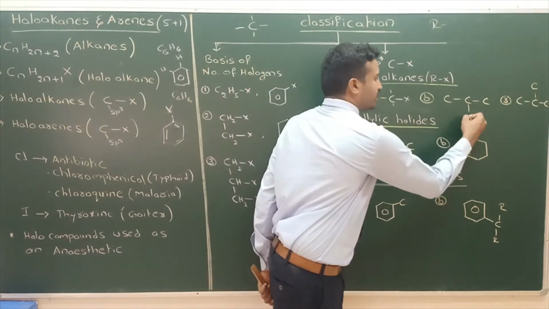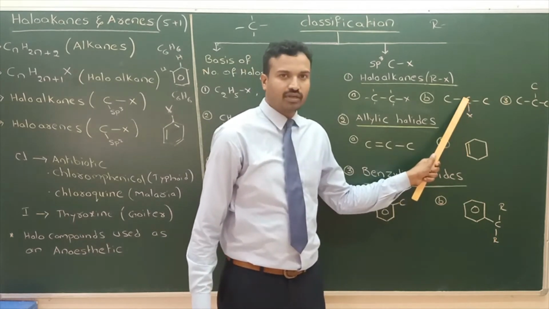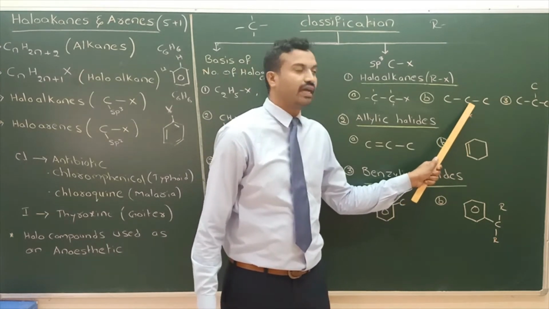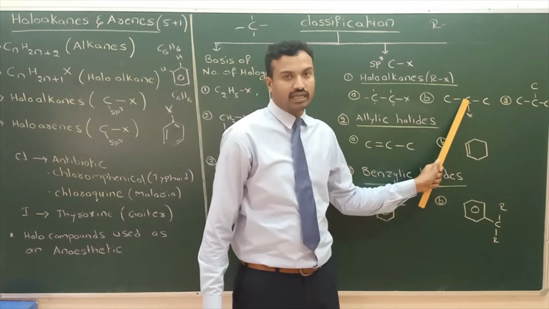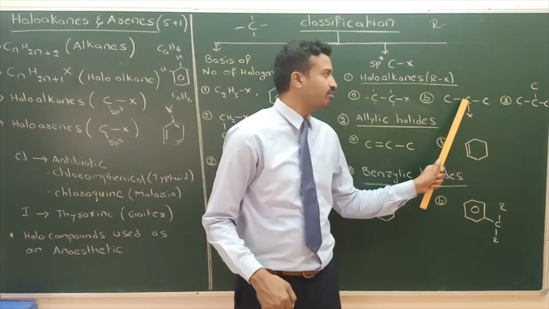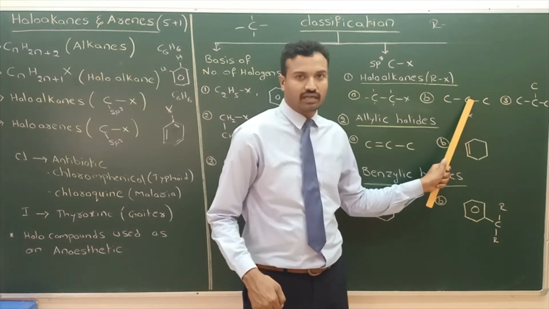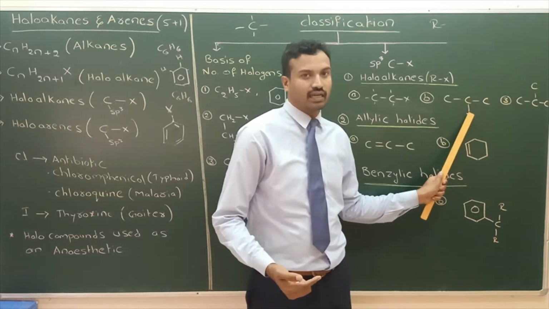If the halogen is bonded to this carbon, this is called secondary alkyl halide. This is primary alkyl halide, secondary alkyl halide. Why secondary? This carbon is secondary carbon. Why is it called secondary carbon? The carbon is bonded to another 2 carbons, so it is a secondary carbon. Halogen is bonded to that carbon, so it is called secondary alkyl halide.